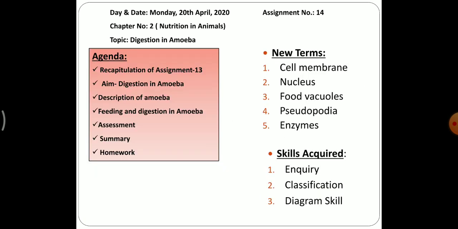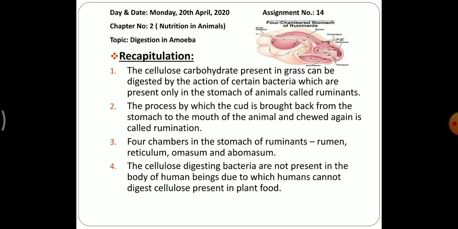So first we will recapitulate, or revise, what we have done yesterday. Yesterday we have studied about the digestion in ruminants and about the 4 types of chambers present in ruminants. The cellulose carbohydrate present in grass can be digested by the action of certain bacteria which are present only in the stomach of animals called ruminants.